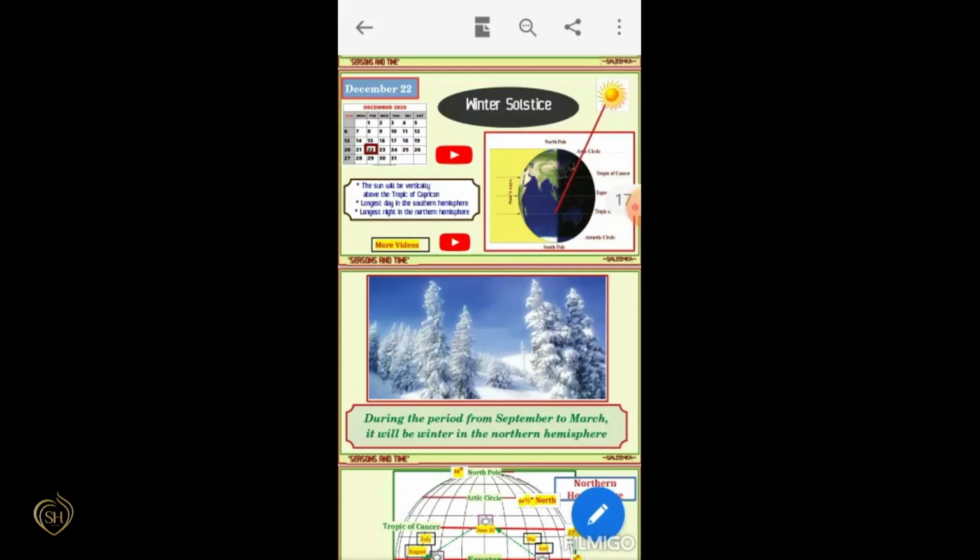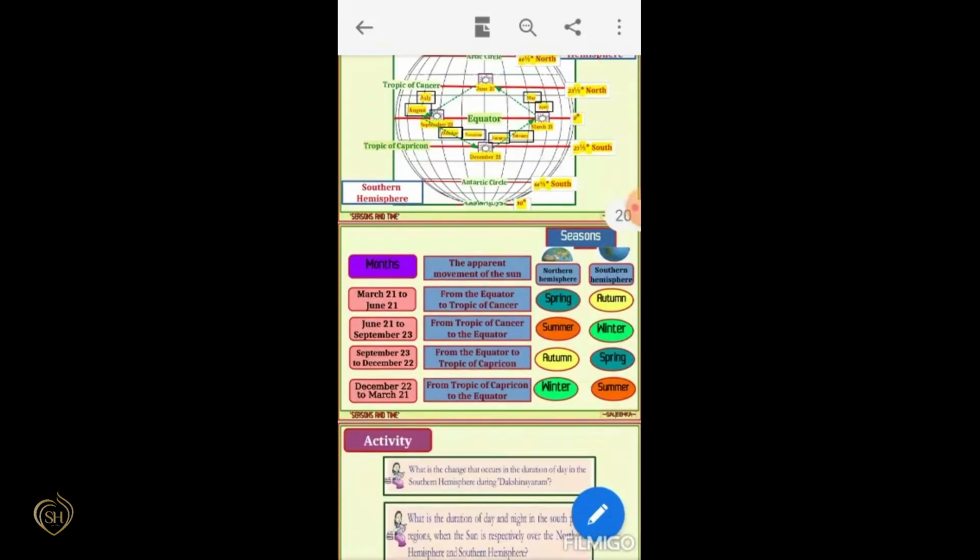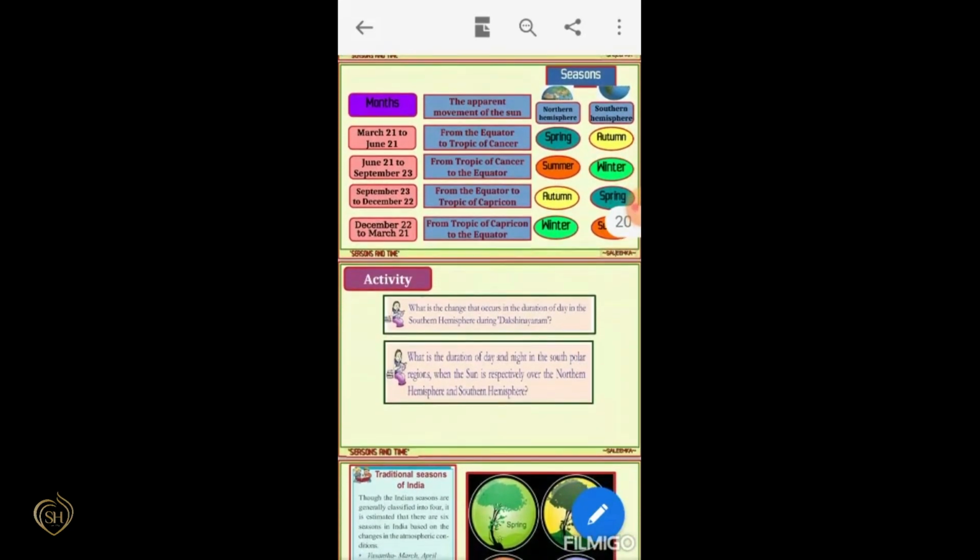And during this period, that means from September to March, it will be winter in the northern hemisphere. And from this table, we can see all the features of summer, winter, autumn and spring.